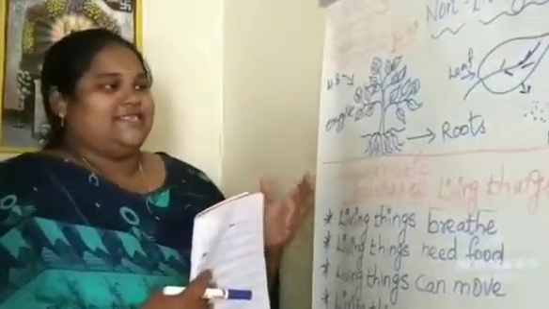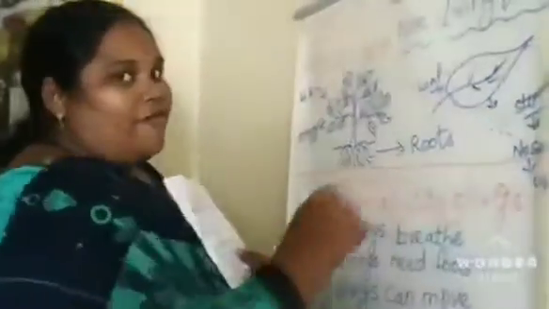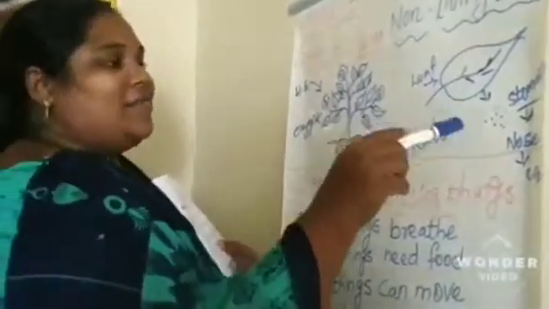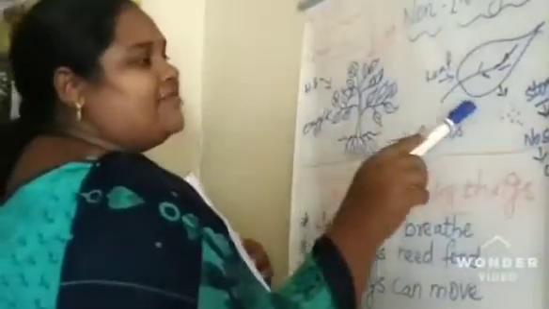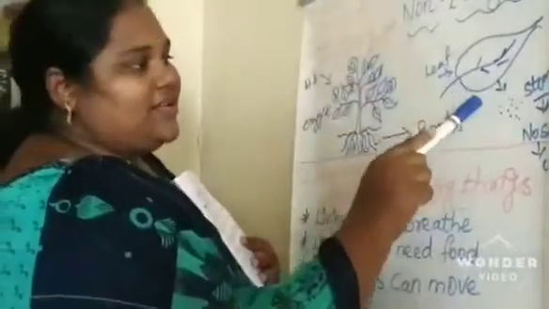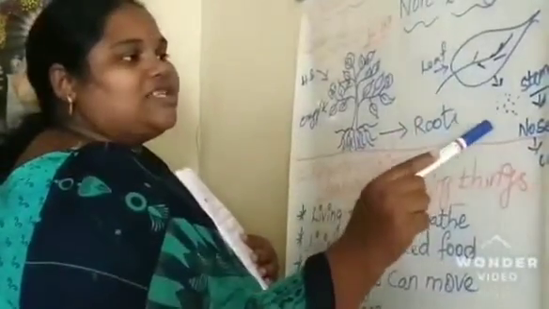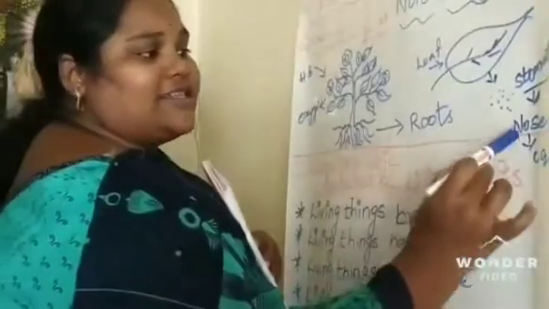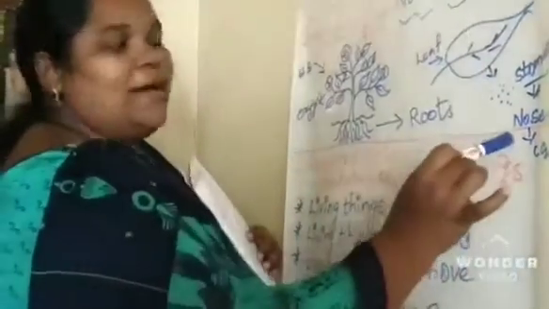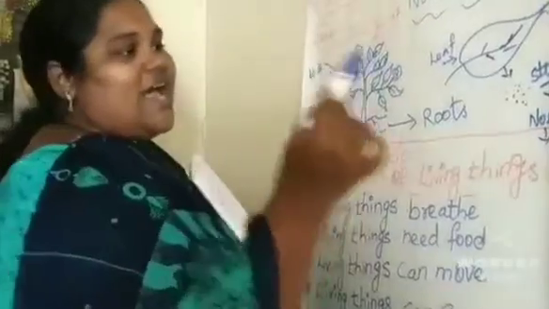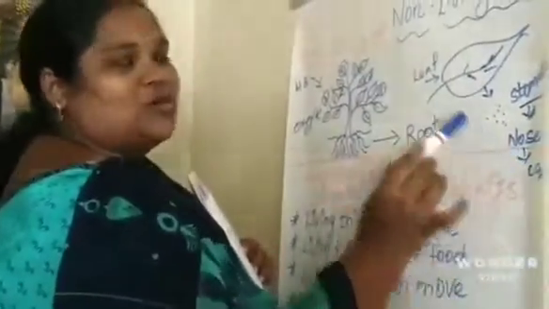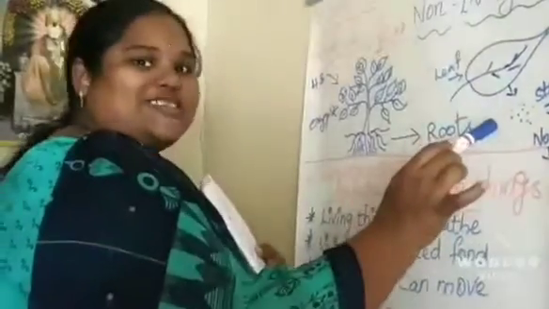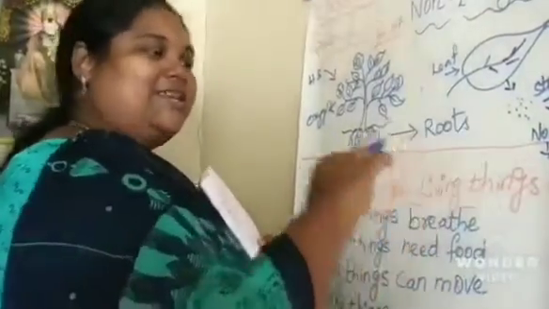leaving oxygen. So plants don't have a nose, no? We have a nose to breathe in and breathe out, and plants don't have a nose. So the leaves, under the leaves, have small dot-like structures. Those are called stomata. And the stomata act like a nose to the plant. Through these stomata, they absorb carbon dioxide inside and release oxygen outside.